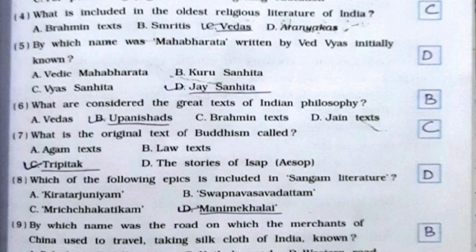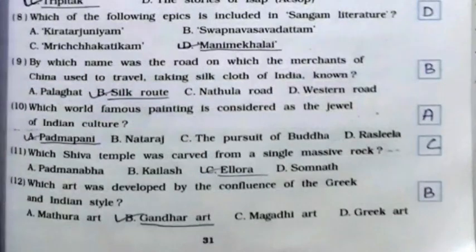Seventh, what is the original text of Buddhism called? It's option number C, Tripitak. Eighth, which of the following epics is included in Sangam literature? It's option number D, Mani Mekhalai. Ninth one, by which name was the road on which the merchants of China used to travel, taking silk cloth of India known? It's option number B, Silk Route.